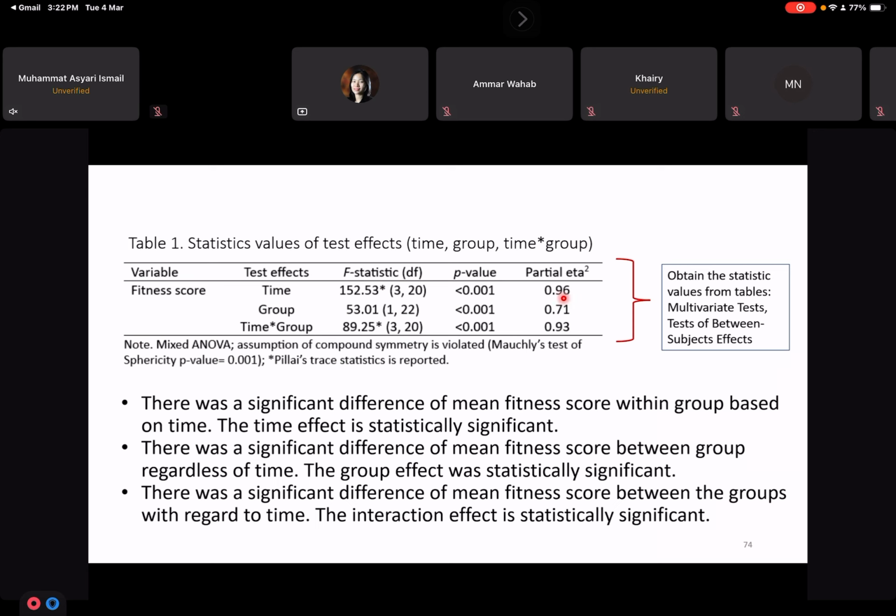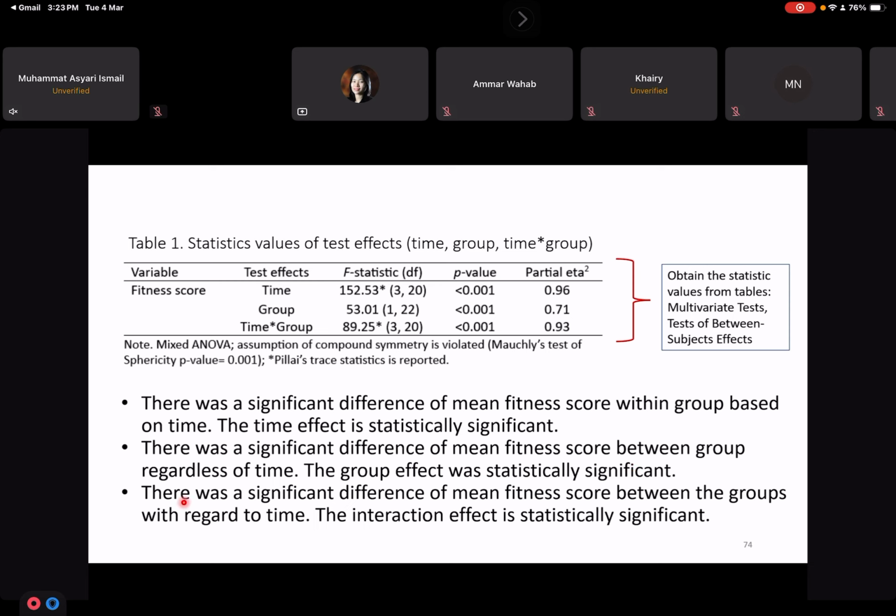Okay. So here we say that there was a significant difference of mean fitness score within group based on time. So the time effect is statistically significant, p-value is significant. And then there was a significant difference of mean fitness score between groups regardless of time. So the group effect was statistically significant. So p-value is significant here.